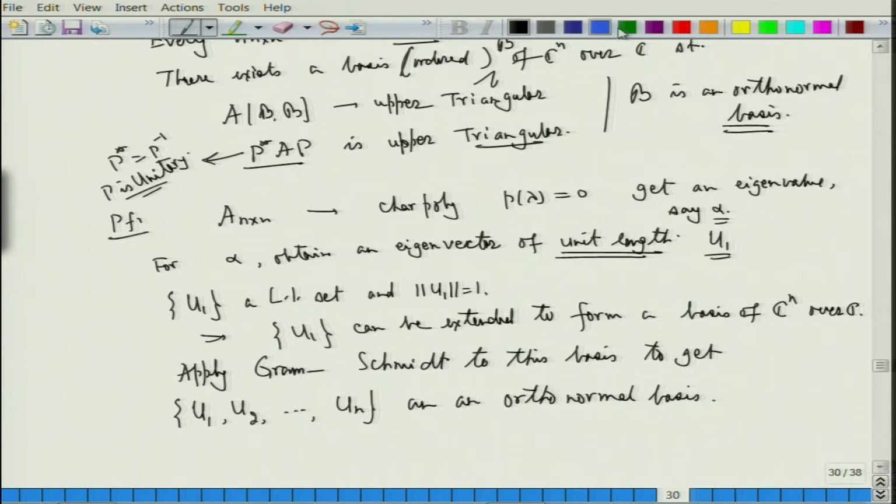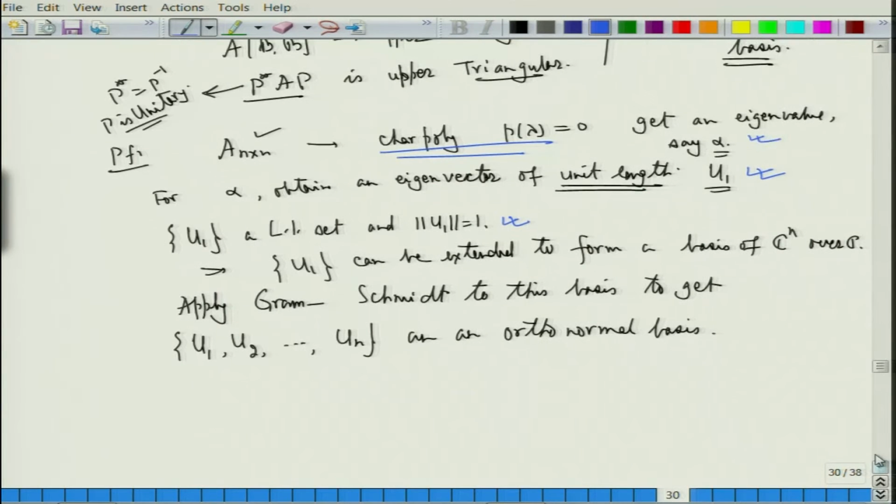So, understand these things nicely. I have the matrix A. From A I went to the characteristic polynomial. From the characteristic polynomial we got one eigenvalue alpha. For that alpha we got one eigenvector. Once I have that eigenvector, I can make it of length 1, and then extend it to form a basis of Cn, and then apply Gram-Schmidt to get an orthonormal basis. All right. So, the orthonormal basis is not important now, but we will see its use afterwards, fine. So, from here I get a basis B which is u1, u2, up to un.